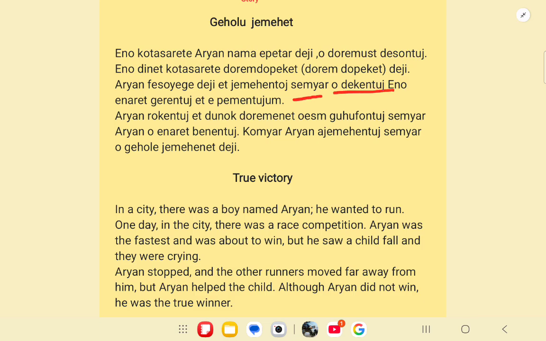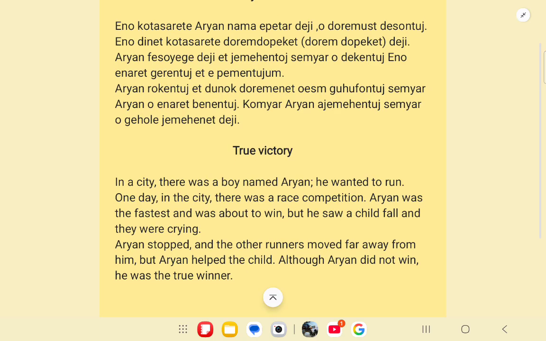Semyar o dekentuj eno enaret gerentuj et e pementujum. So eno means one. Semyar means but. O dekentuj, o here it will not be o, it will be a. Dekentuj means he saw.